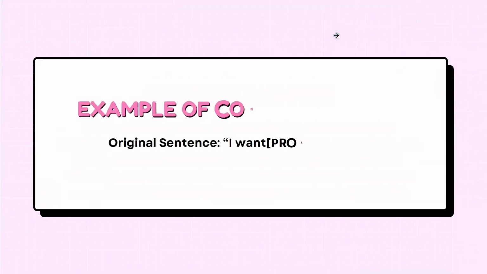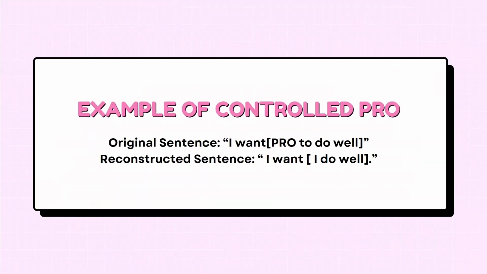Albert, next slide. So I have here an example of controlled pro. The original sentence is "I want pro to do well." The reconstructed sentence is "I want I to do well." The pro is replaced by I, and they become "I do well."